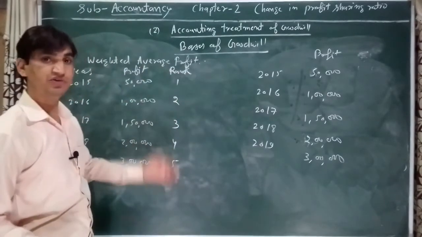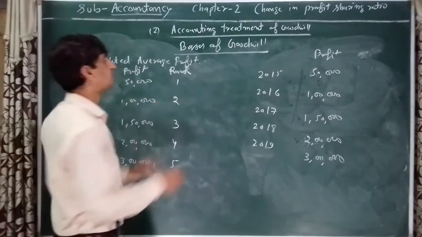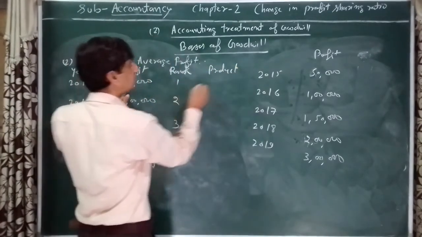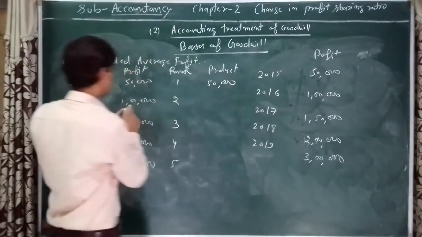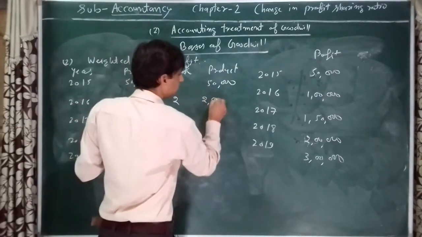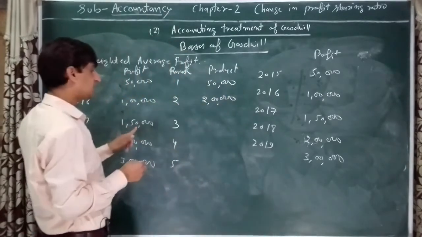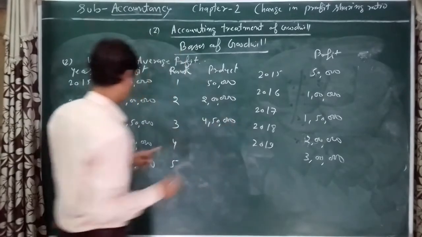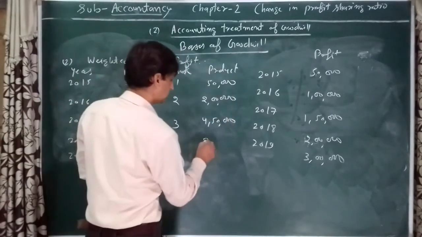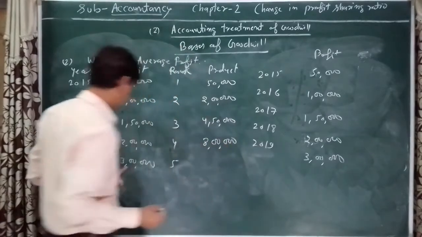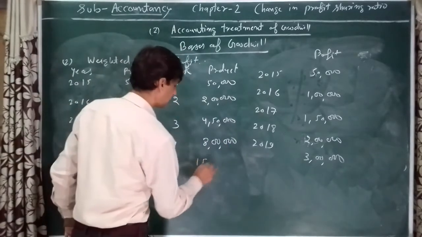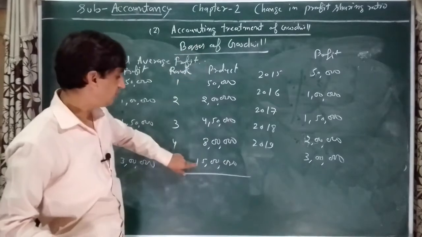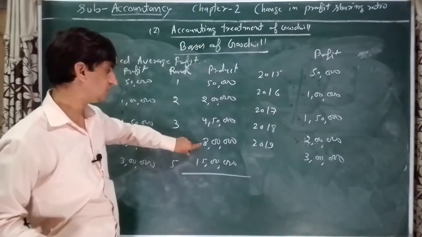As per this system, rank will be provided. So 50,000 multiplied by this value will be the product. 50,000 multiplied by 1 is 50,000, 1 lakh multiplied by 2 is 2 lakh, 1,50,000 multiplied by 3 is 4,50,000, 2 lakh multiplied by 4 is 8 lakh, and 3 lakh multiplied by 5 is 15 lakh. Now the total of this product: 15 lakh plus 8 lakh is 23 lakh.